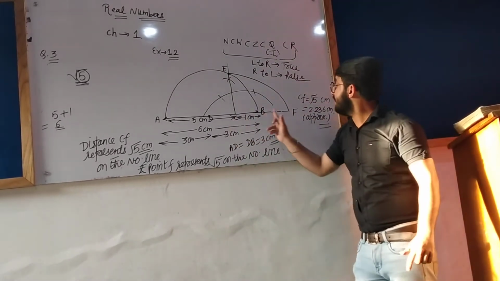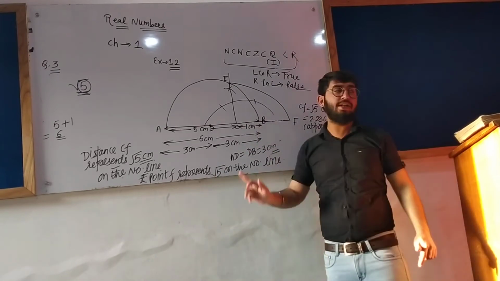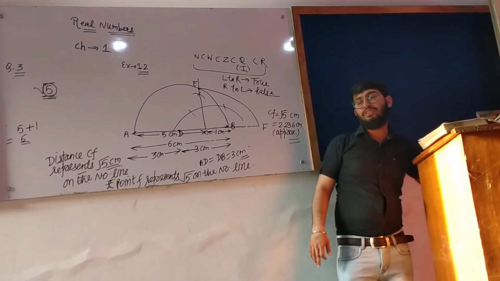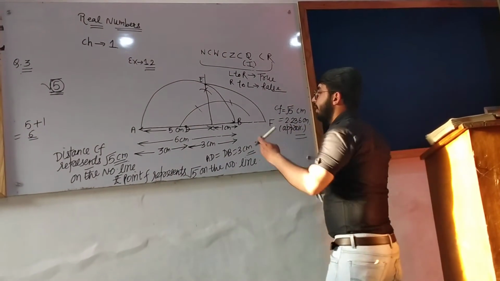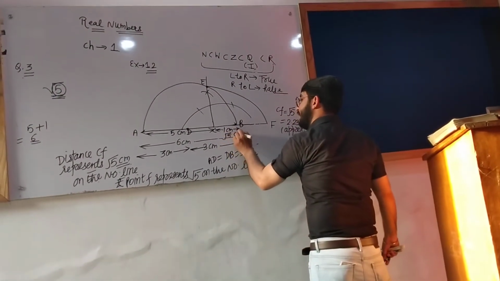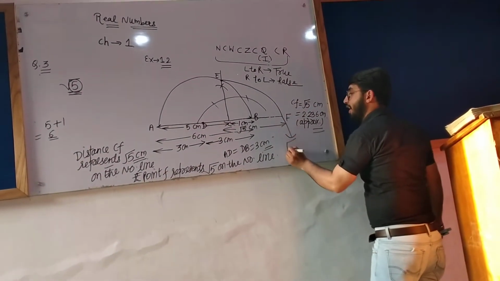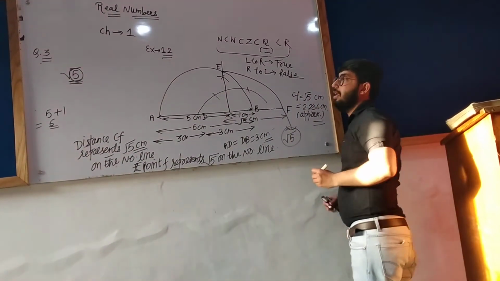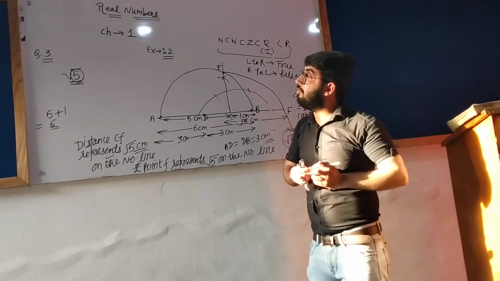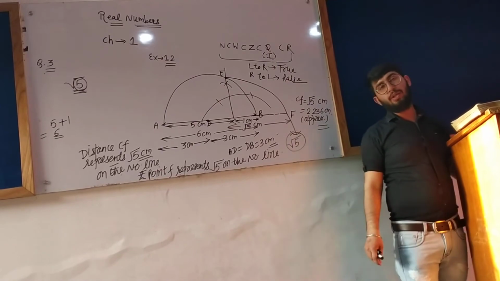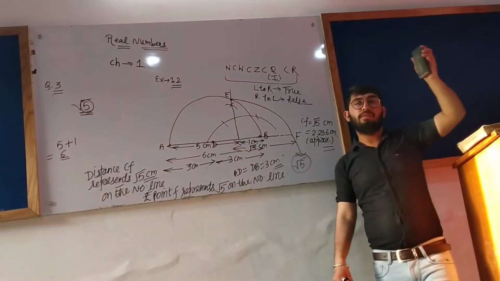Now CF is what? CF is representing root 5 centimeter distance on the number line. You can write root 5 centimeter. And point F is root 5 on the number line. Here, the first part of question number 3 is finished. Clear?